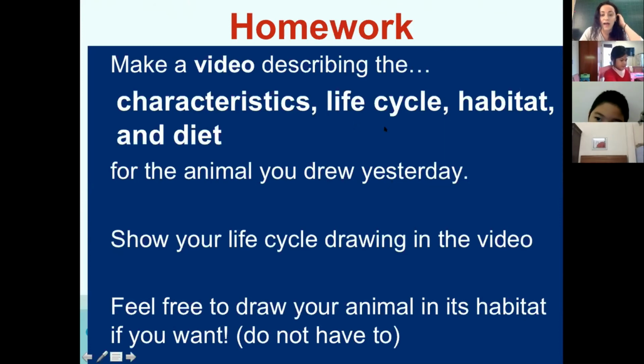Okay, so the life cycle of the bear, the characteristics of the bear, the habitat and the diet. Show your life cycle in your video. That's how I'll know you did your homework yesterday. Show your life cycle in the video, and feel free to draw your animal and its habitat to help you explain. Let's play a game.